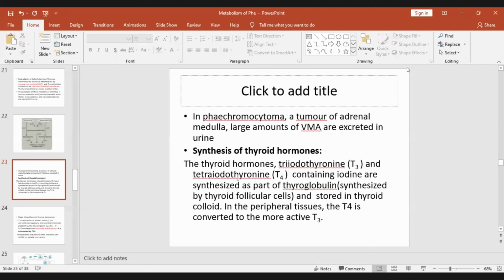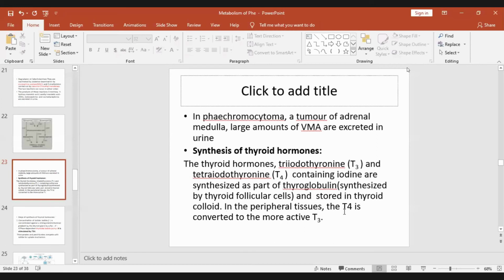The thyroid hormones triiodothyronine and tetraiodothyronine, containing iodine, are synthesized from tyrosine as part of thyroglobulin, synthesized by thyroid follicular cells. So tyrosine is utilized for thyroid hormone synthesis, and these thyroid hormones are T3 and T4. They contain iodine. Thyroglobulin is a protein present in the thyroid follicles, and T3 and T4 are stored in thyroid colloid. The thyroglobulin is stored in thyroid colloid, and this is the one that is iodinated to form T3 and T4.